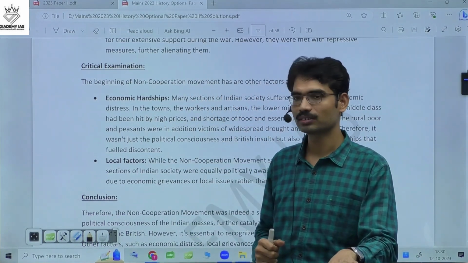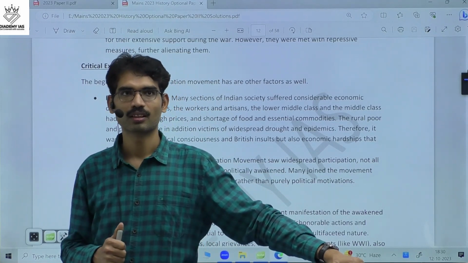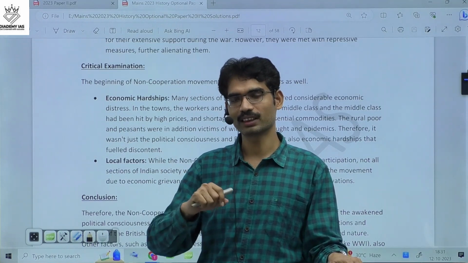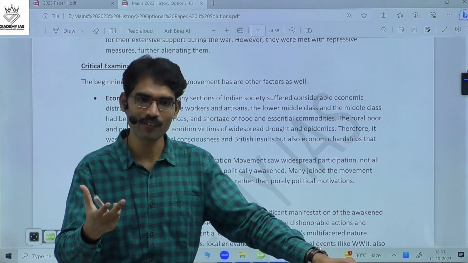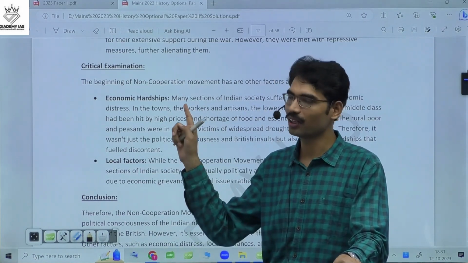Communal representation. Yes, after the Lucknow Pact, both of that you can write in the awakened masses. Both Hindu-Muslim unity, awakened masses.